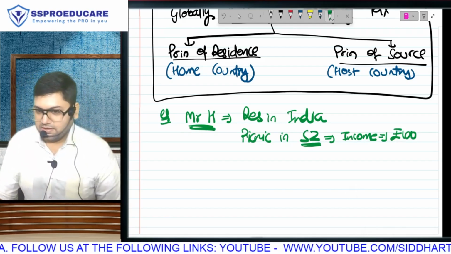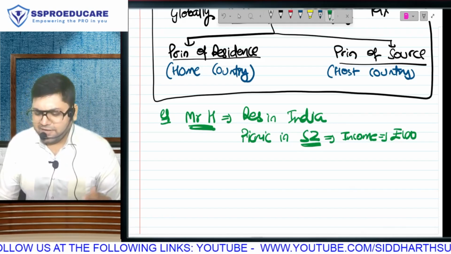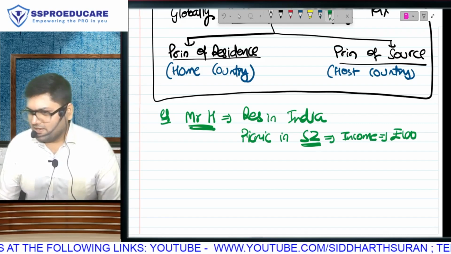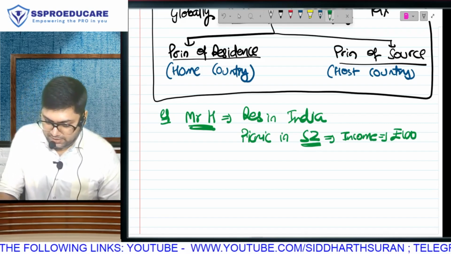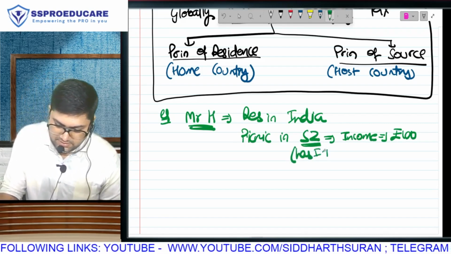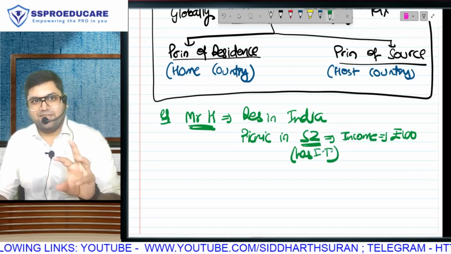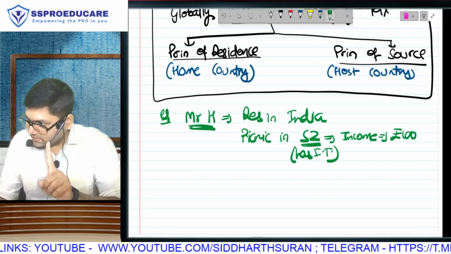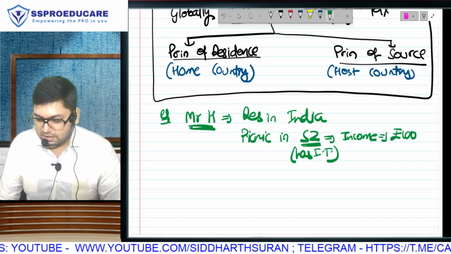Where? Switzerland. Any foreign country, it can be country X, country Y. Switzerland was only an example. Okay, and we are assuming that this country has income tax. Otherwise, if Switzerland is a tax haven country, then all the examples will become wrong. We have to talk about only those countries which have income tax.